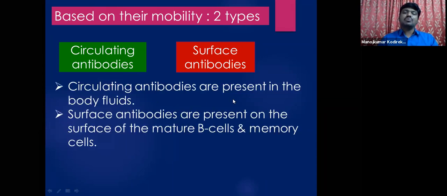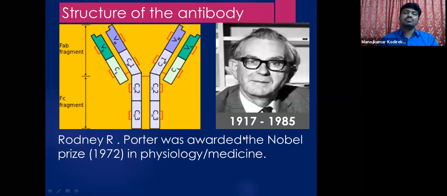So circulating antibodies are present in the body fluids, whereas surface antibodies are present on the surface of mature B cells and memory cells. Especially these surface antibodies are seen on the cell surfaces of mature or active B cells as well as memory cells. Now coming to the structure of antibody.